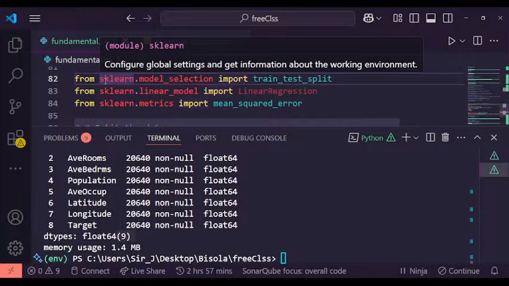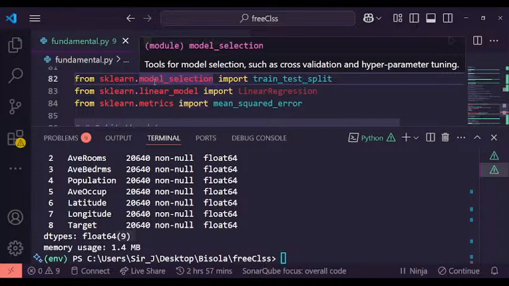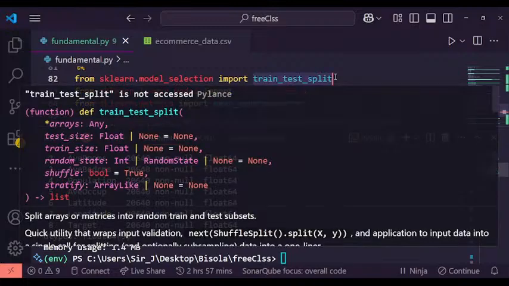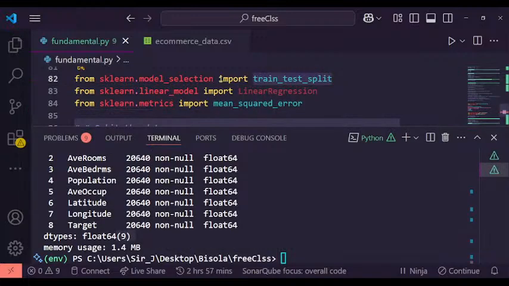From this same library we are importing the model. Remember, this is just basic. We are importing it and using train test split. This is basically used to train and test our model.